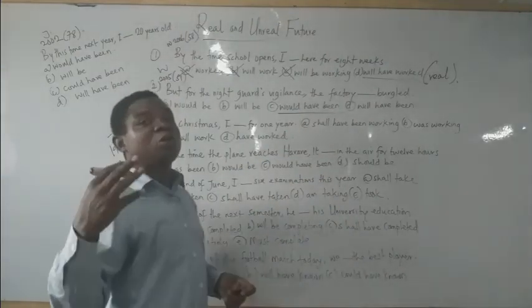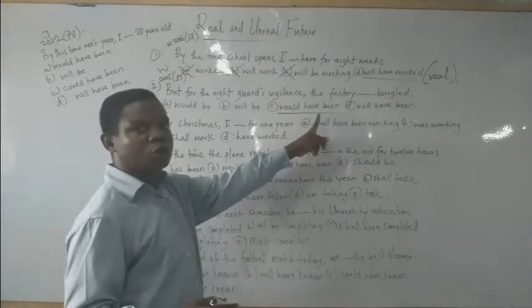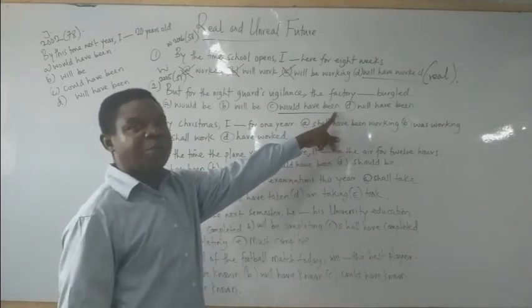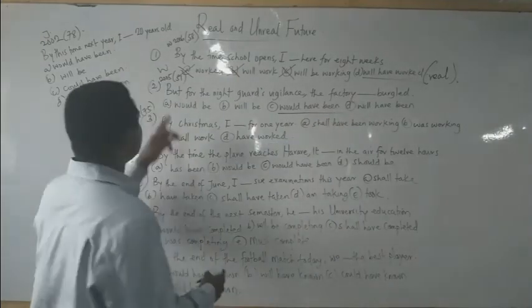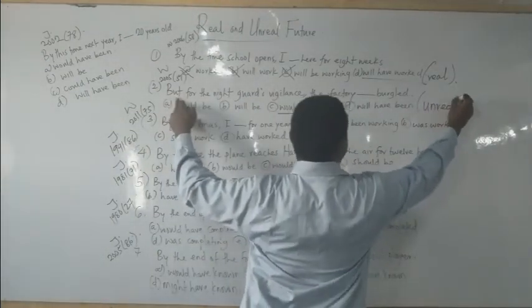And the verb to capture that is what? Past tense form of the verb would plus have plus what? A past participle verb in perfect form, which is what? Been. So number 2 is what? Unreal expression. Yes, this is unreal.